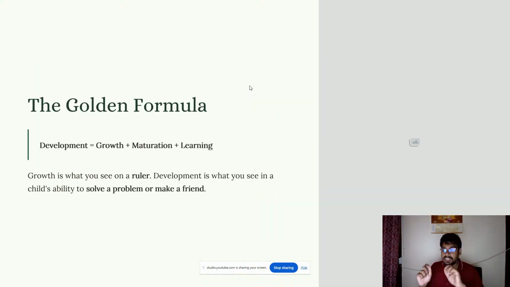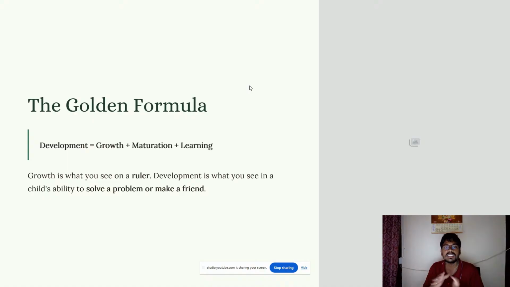Now the golden formula. This is a very important formula. There might be one or two MCQ questions, so if you remember this formula, you will be able to answer them very easily. Development is equal to what? It's a combination of growth plus maturation plus learning. This is the right sequence for development: growth, maturation, and learning.